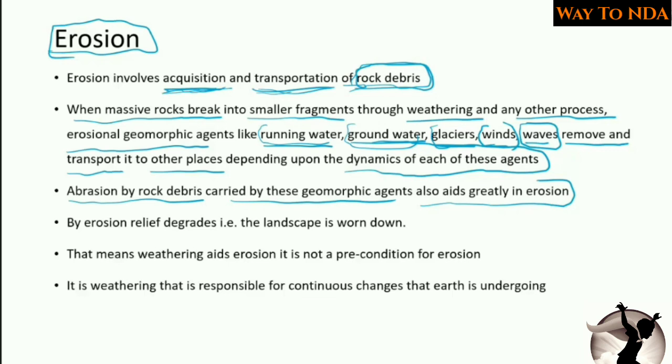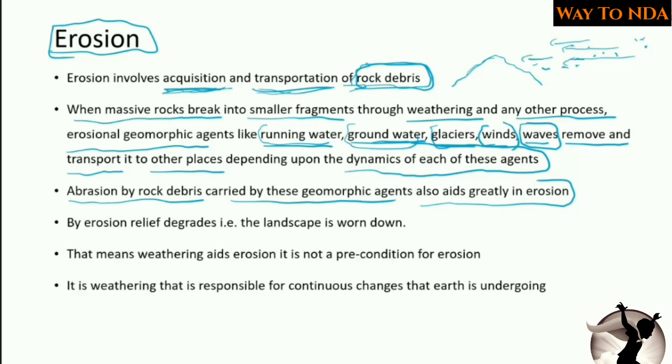For example, you see here is a rock structure and the winds are coming in this direction. So when the winds are taking with themselves the rock debris, after weathering there was rock debris and these winds carried away this rock debris. So these small fragments of the rocks are also coming with the wind.